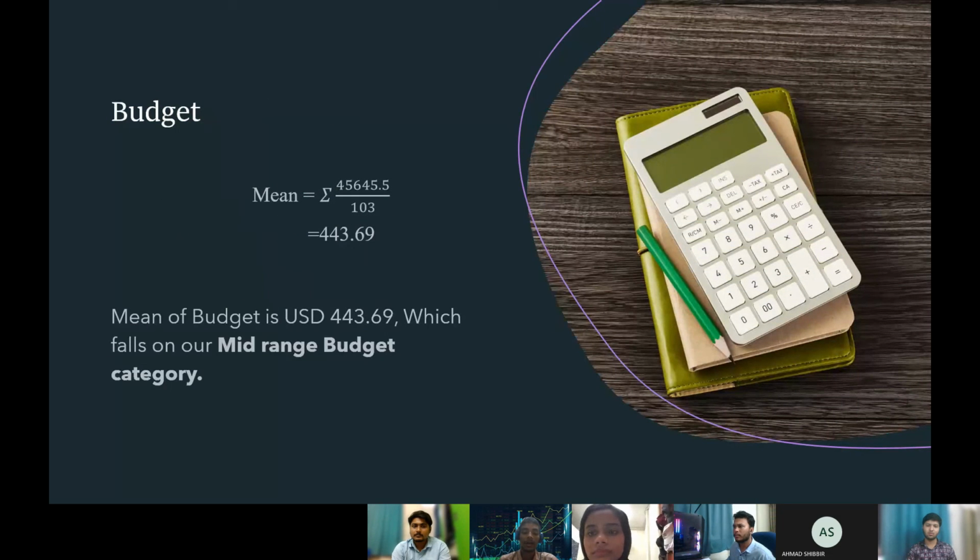And here is the simple mathematical analysis of our mean of budgets. We have got 443.69 USD as the mean for the budget. So we can easily conclude this is in the mid-range budget category, because in our categories of budget, USD 600 and more was the higher budget category.